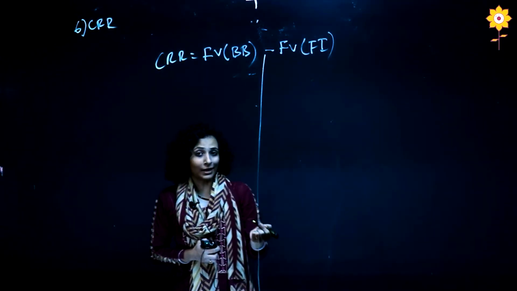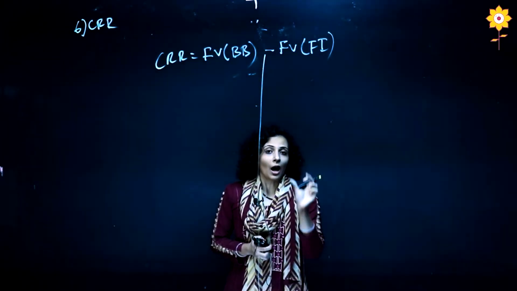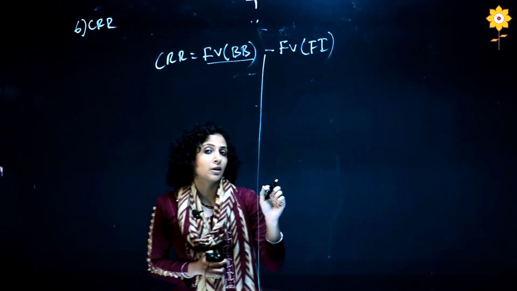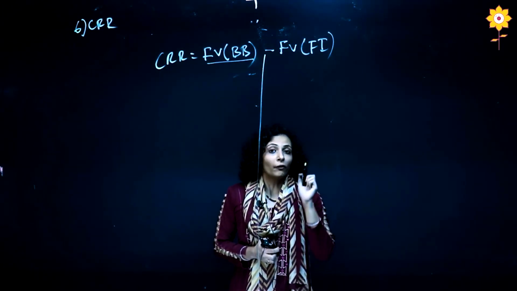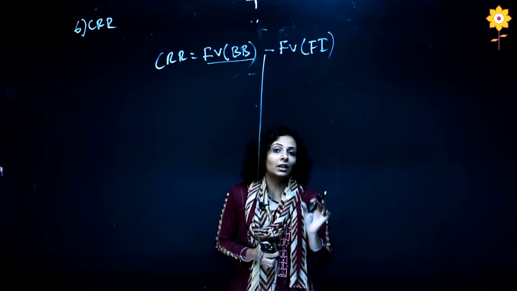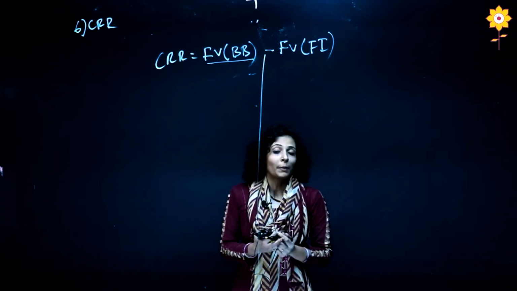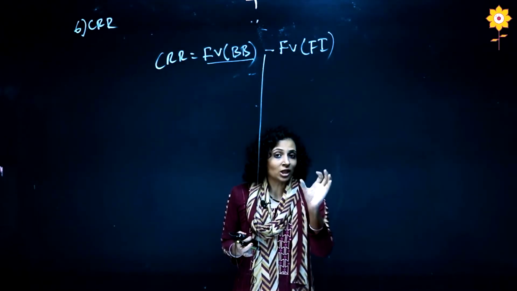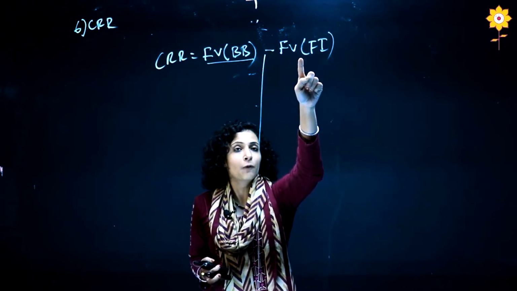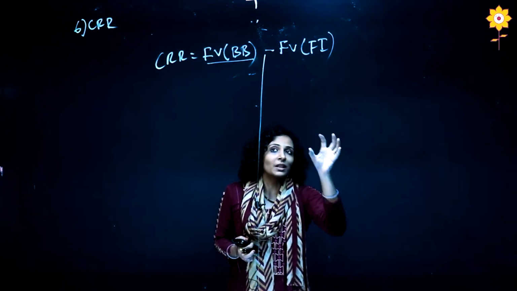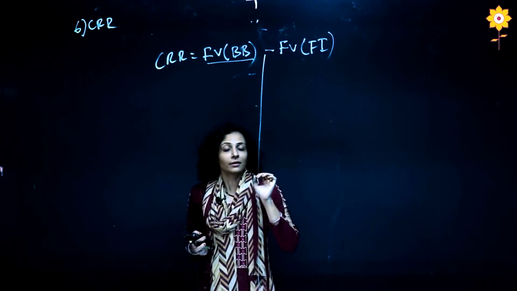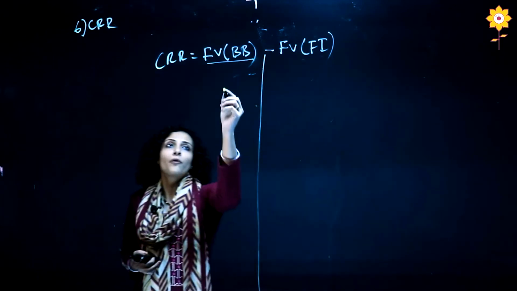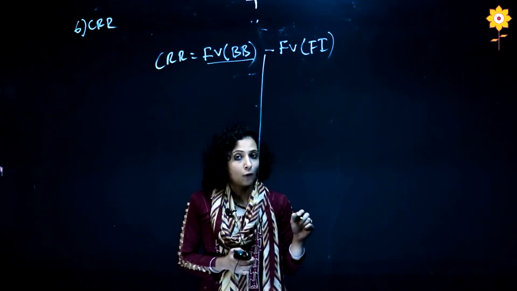Okay, so basically what is CRR? When the amount which we are paying of face value of buyback out of reserve, only the face value of buyback which we pay out of reserve, that is when we create CRR. So basically buyback के amount में से there are two things, face value and premium. अगर face value after subtracting the face value of fresh issue, okay, उसमें से बचा हुआ पैसा जो मैं reserve से pay करूँगी, that amount is my CRR. Okay, so face value of buyback minus face value of fresh issue.